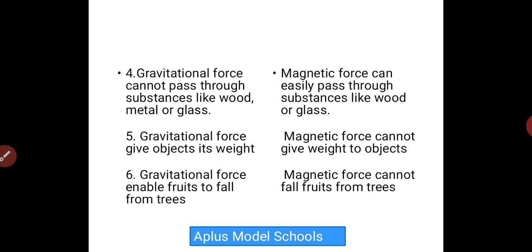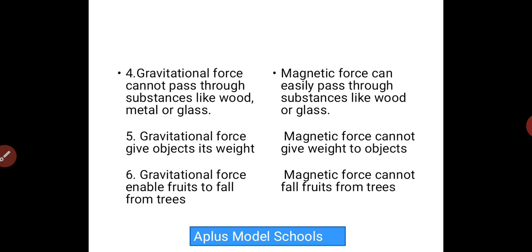Gravitational force enables fruit to fall from trees. If there were no gravitational force, all the fruit that falls when it's ripe on the tree would just go up. It would not come down. But because of the work of the gravitational force, it pulls the fruit down towards the earth.